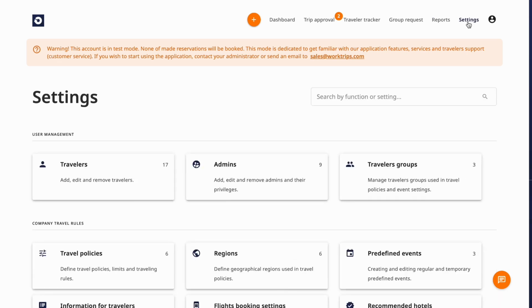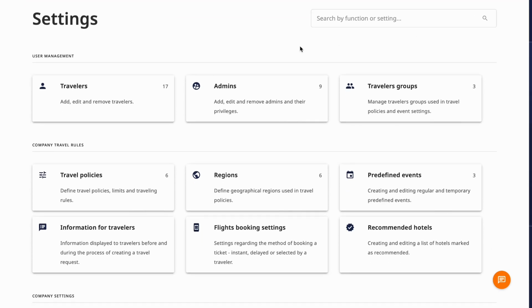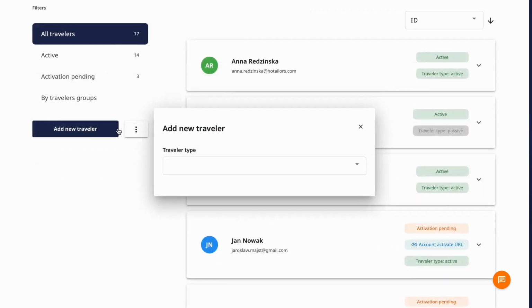If you click on the Settings tab in the navigation bar, it will display a new page with several useful functions. Travelers. Here you can add, edit, or delete users. Please specify the type of permissions of a traveler, active or passive. An active traveler can create trips for themselves and for others. A passive traveler cannot create trips by themselves. They will not receive any notifications or log in anywhere. Only the administrator can create a reservation for this traveler.